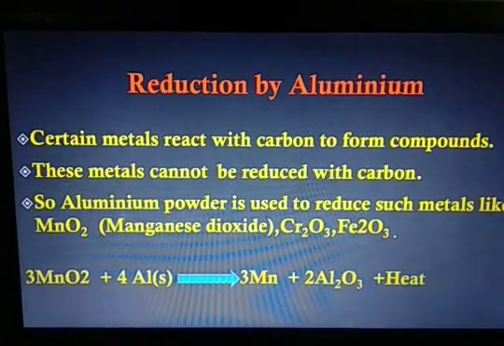Then we see reduction by aluminium. Certain metals react with carbon to form compounds. Hence, now carbon cannot be used to reduce these kinds of metals. That is why aluminium powder is used to reduce such metals like manganese dioxide, chromium oxide, ferric oxide. So when manganese dioxide reacts with aluminium powder, it produces manganese and aluminium oxide, and it also produces heat.